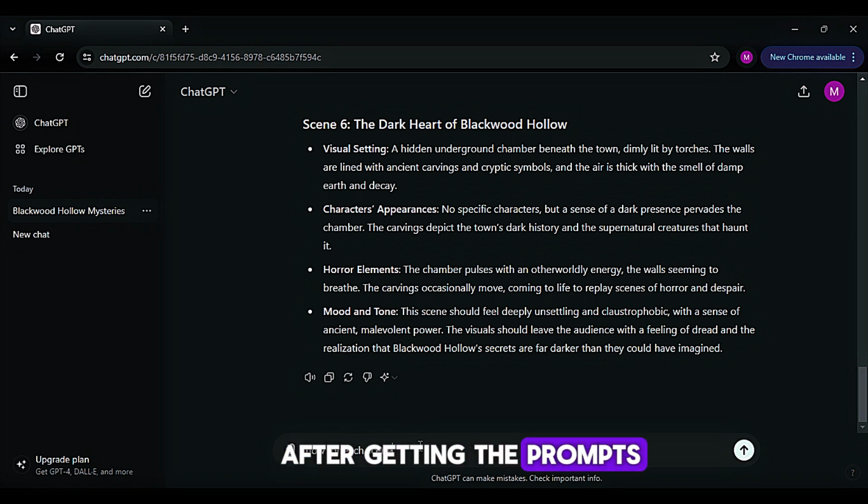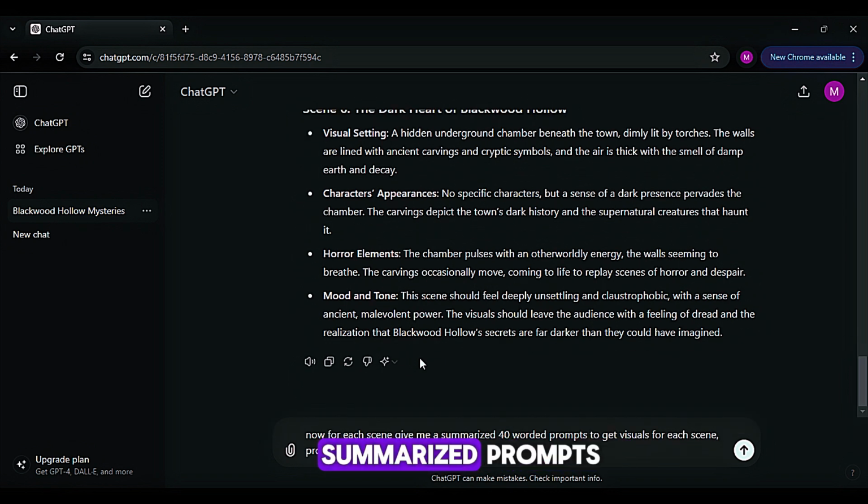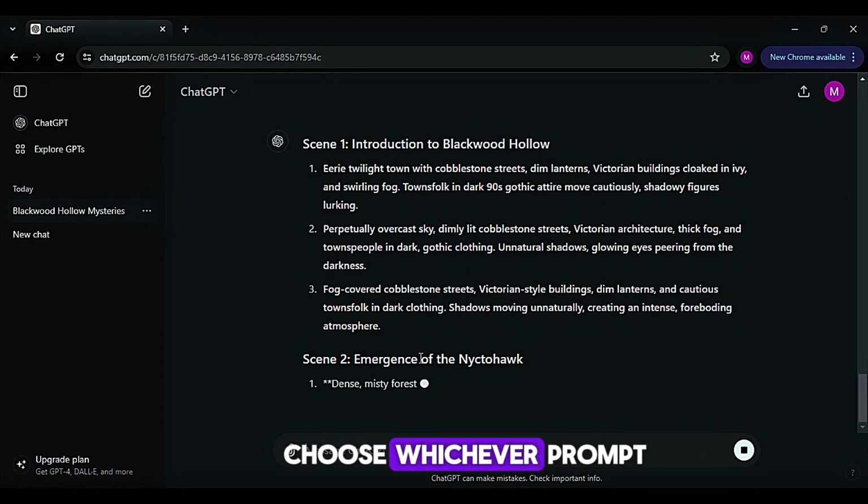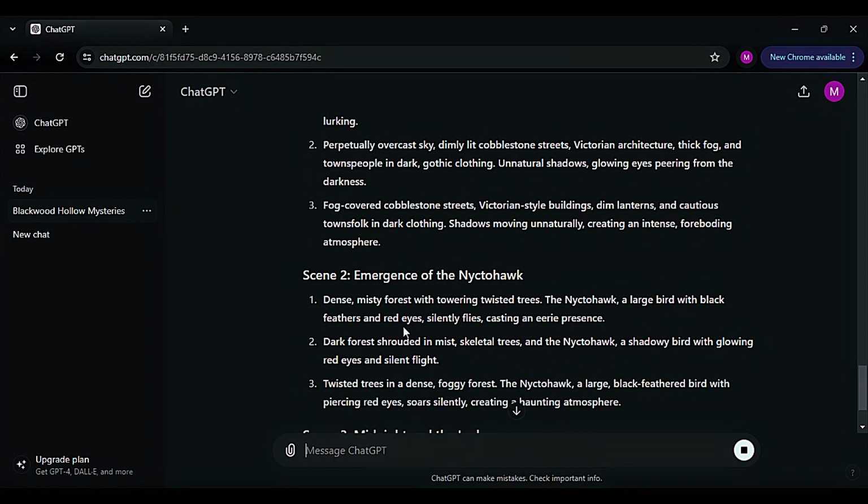After getting the prompts, what I personally like to do is to have different prompts that I could use to generate a single scene. I like asking ChatGPT to give me multiple summarized prompts that would generate just a single scene. Having 2 or 3 prompts to generate a scene gives me options to choose whichever prompt I find more suiting.